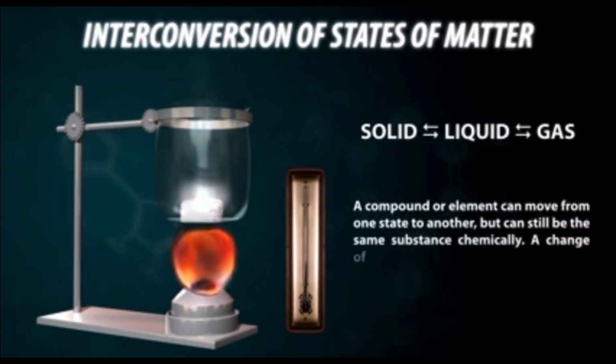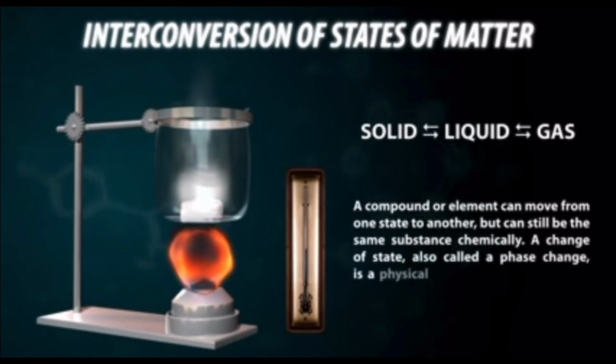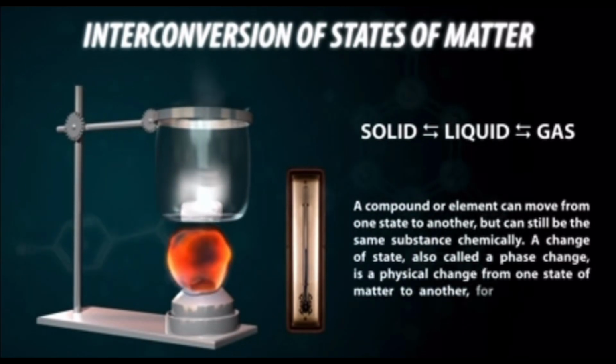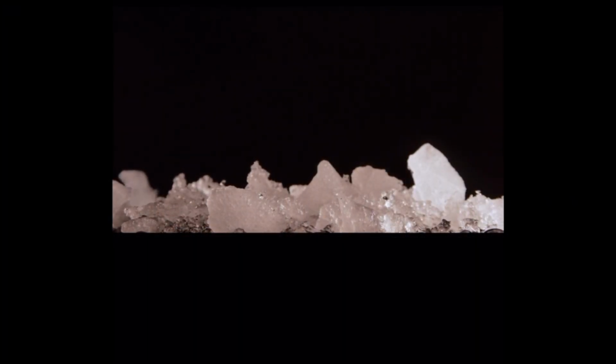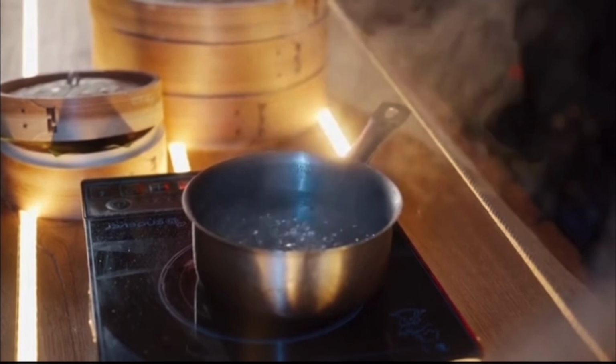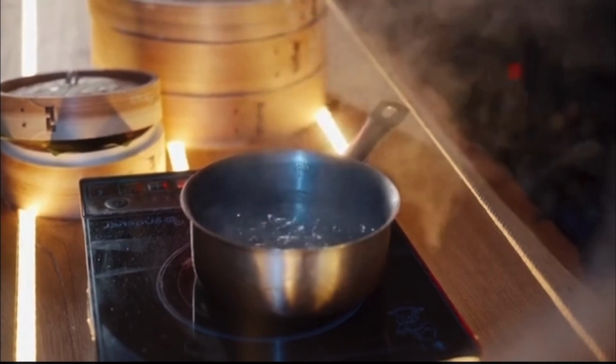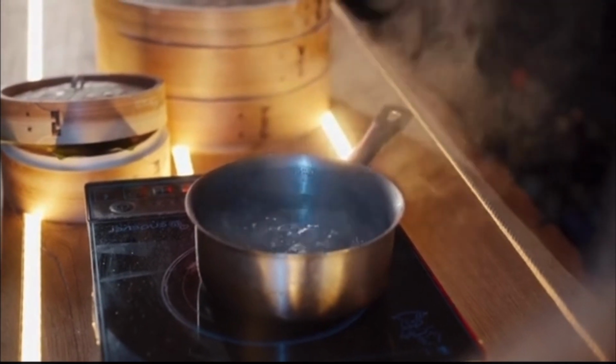This process is known as interconversion of states of matter. When you heat a solid, you provide energy to its particles, causing them to vibrate faster. Eventually, they break free from their fixed positions and become a liquid. This change is called melting. If you continue to add heat, the liquid particles gain even more energy and escape into the gas phase. This change is called vaporization.